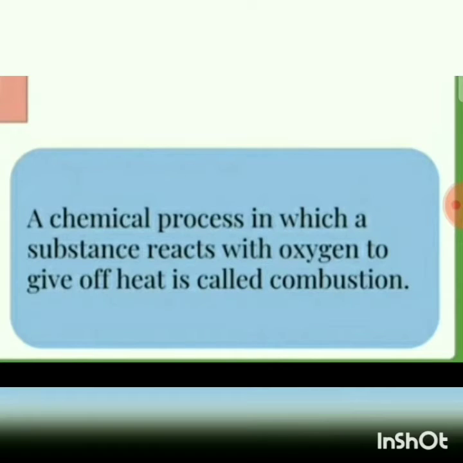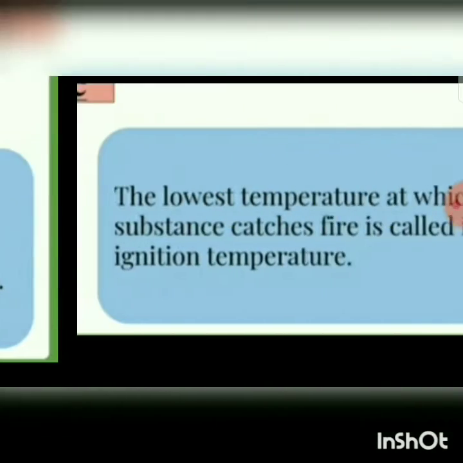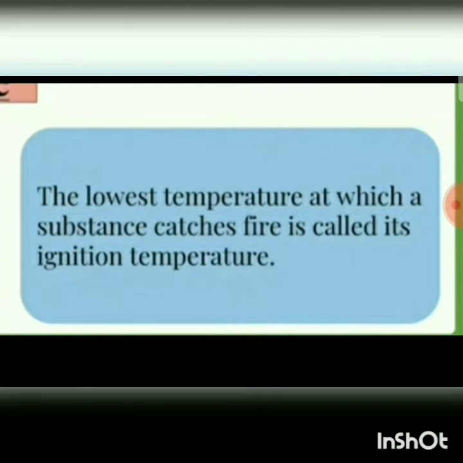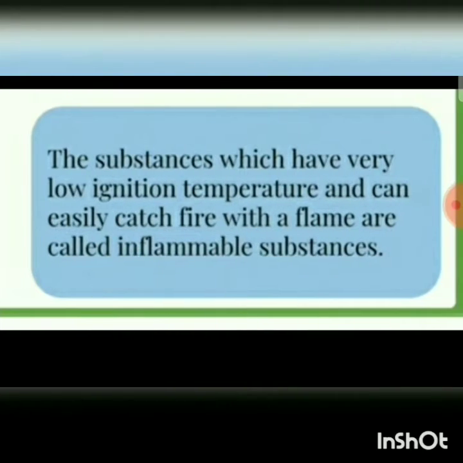So students, let us see what is combustion. A chemical process in which a substance reacts with oxygen to give off heat is called combustion. So what is combustion? When a substance reacts with oxygen and heat is formed, that is called combustion. Then the ignition temperature. The lowest temperature at which a substance catches fire is called ignition temperature. So what is ignition temperature? The lowest temperature at which a substance catches fire is known as ignition temperature.